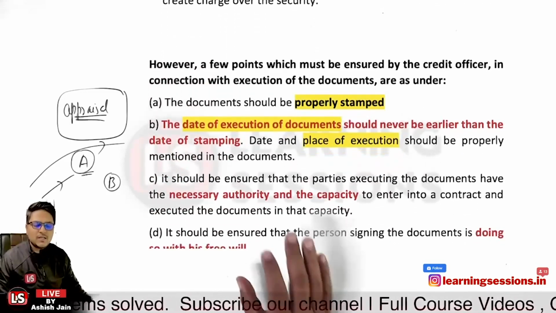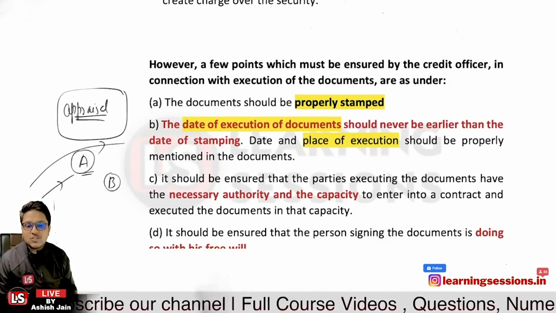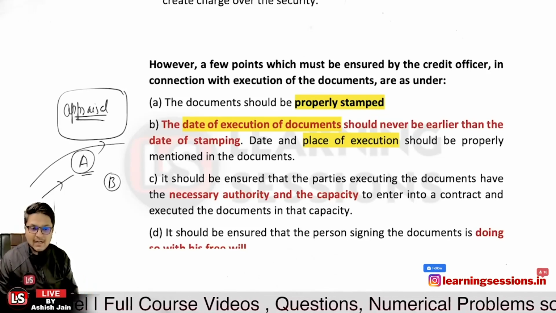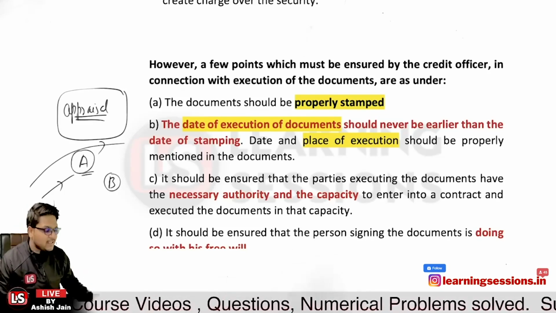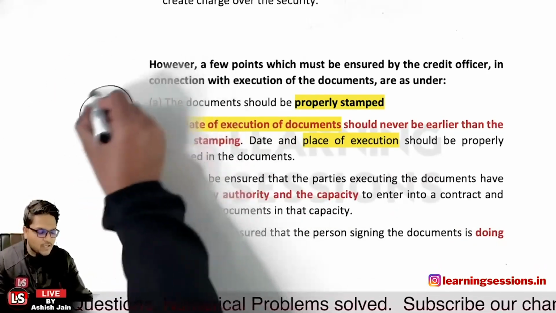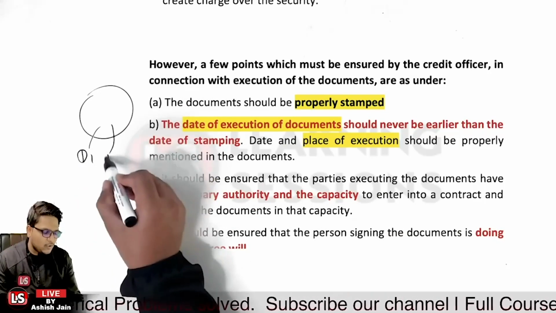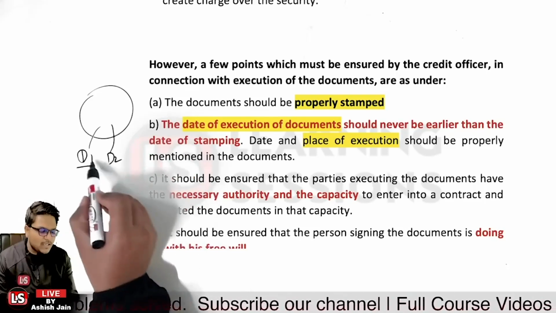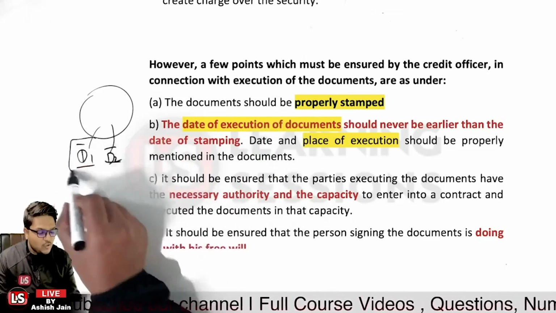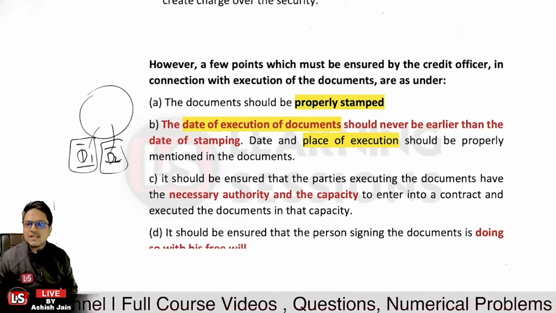And further, it should be ensured that the parties executing the documents have the necessary authority. The parties who are going to execute the documents must have the capacity to execute them, and further they must have the authority. Likewise, the case is where you want to sanction a loan to a company, where the authorized directors are D1 and D2. In that case, the documents must be executed by D1 and D2 only, and not by any other directors, because those are not authorized. D1 and D2 must have the authority and the capacity to execute the same.